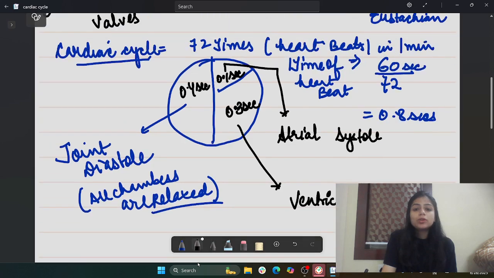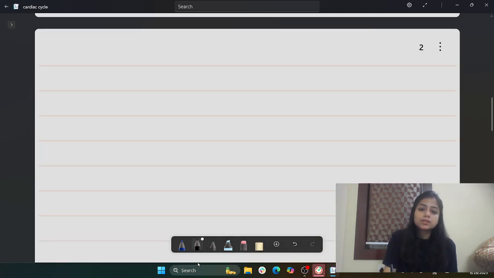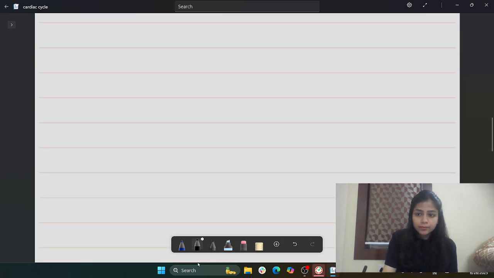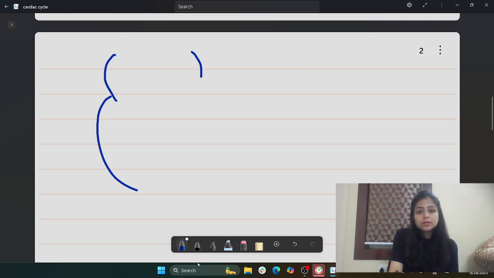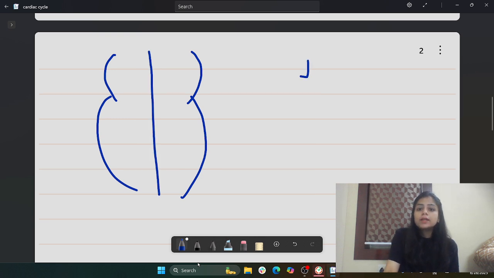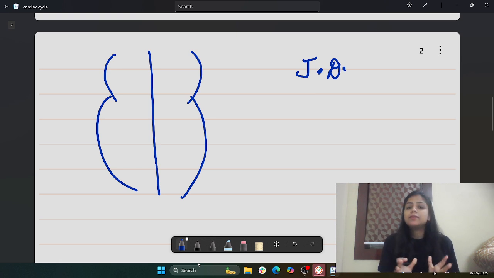Let's move ahead. What is the process of the cardiac cycle? Suppose, if I'm considering this, what happens usually in case of joint diastole? In joint diastole, all the chambers are in the relaxed state.